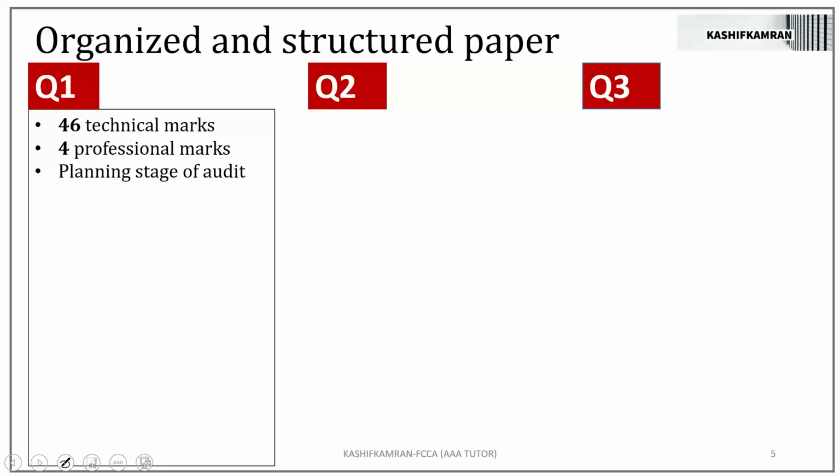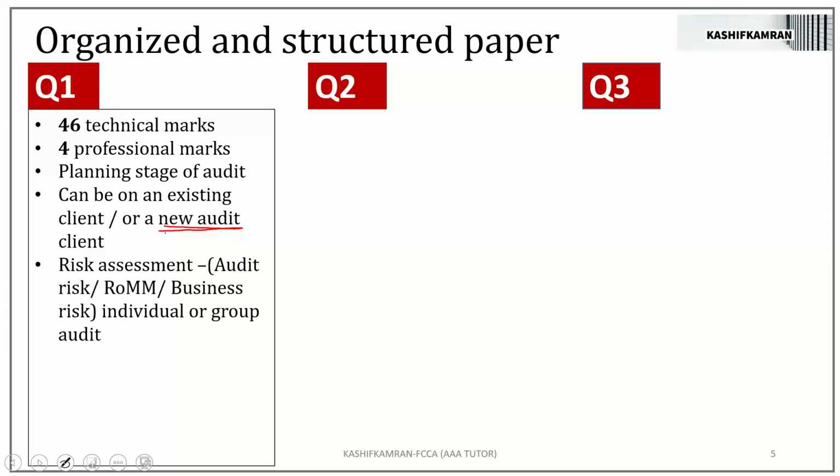But the question is set at the planning stage of audit, and it can be on an existing client of your audit firm, or it can be on a new client. So the question can say it's a new audit client of your firm. Yes, we have seen that so many times in the past paper, the question number 1. Or at times the question number 1 says it has been a client for the last 5 years. So the question number 1 can be set on a new client, or it can be set on an existing client. We see both varieties in the past papers.